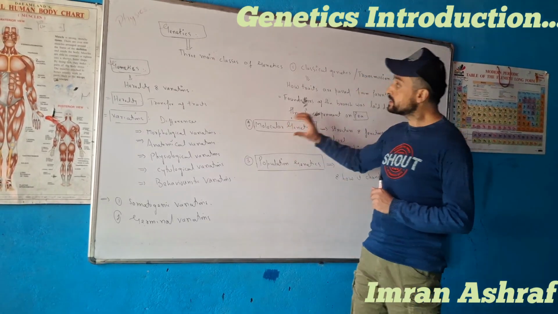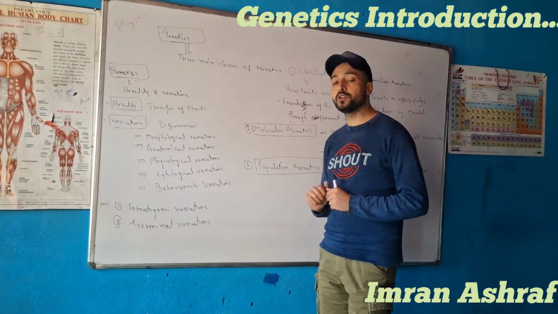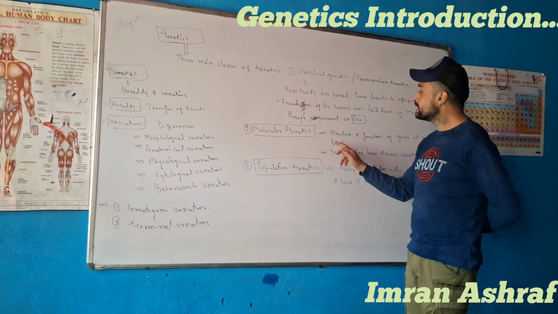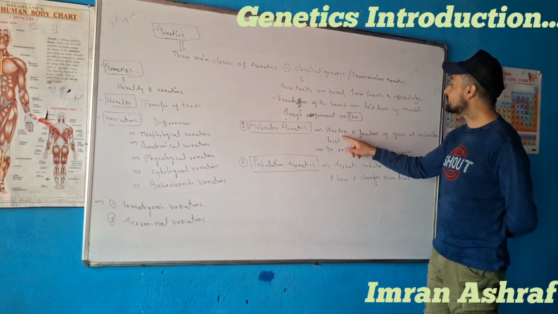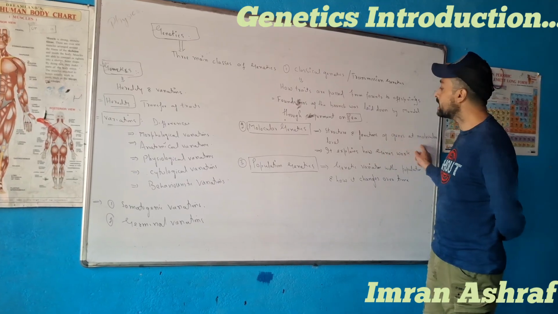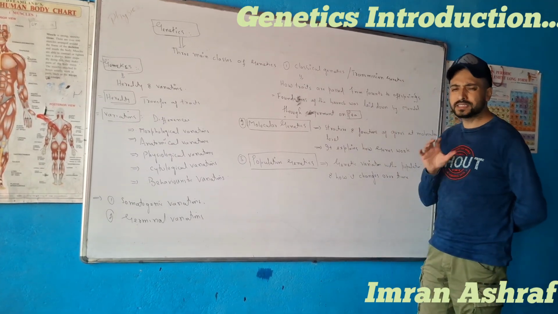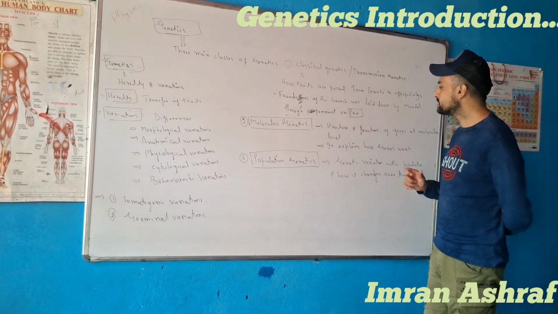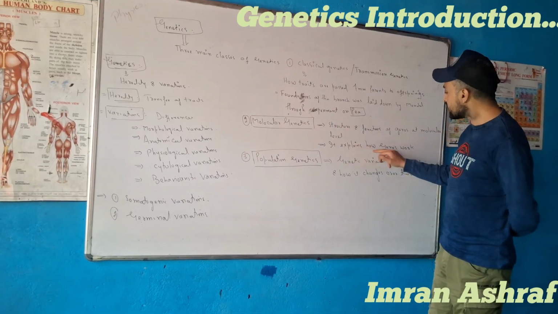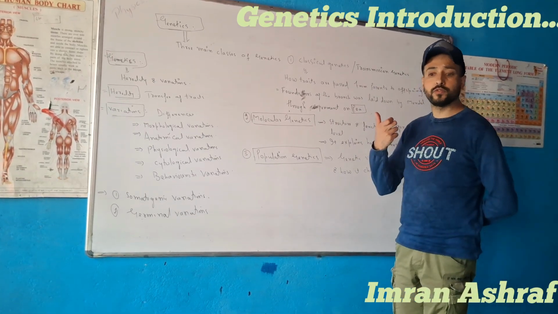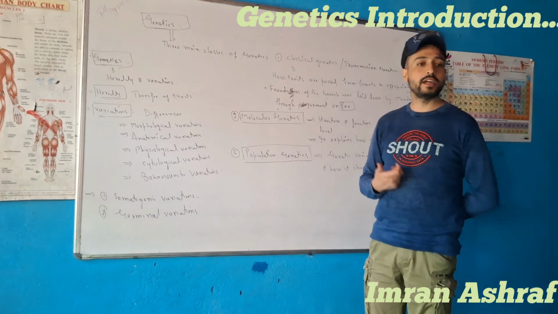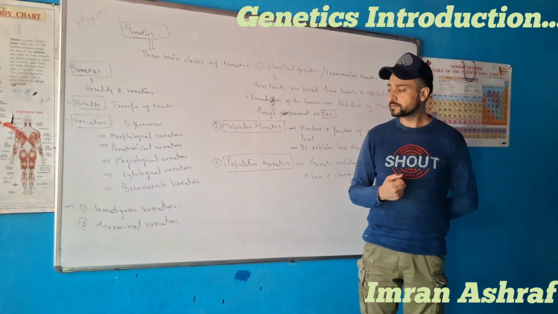Number second class of genetics is molecular genetics. It deals with the structure and functions of genes at the molecular level. Briefly, molecular genetics explains how genes work. What are genes? Genes are segments of DNA. And what is DNA? DNA is a genetic material.